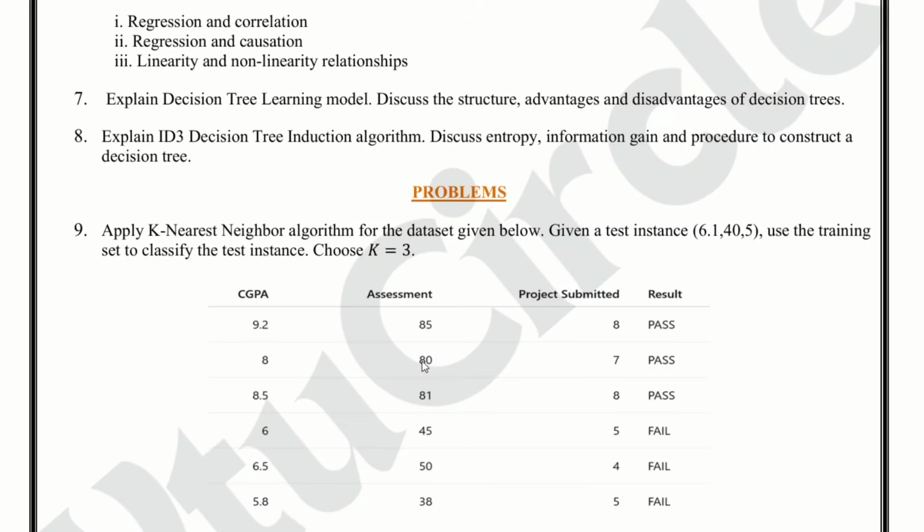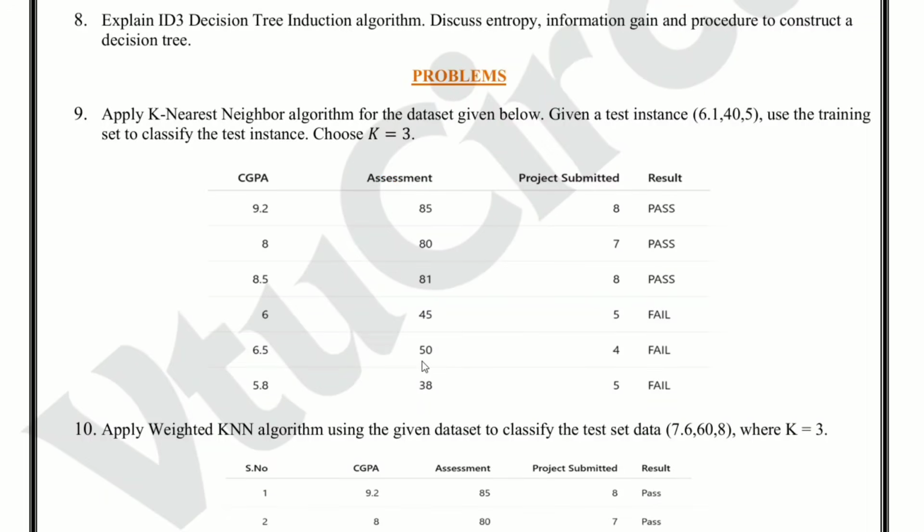Now module 3 problems. Question number 9. Apply k nearest neighbor algorithm for the data set given below. Given a test instance, 6.1, 40, 5. Use the training set to classify the test instance. Choose k equal to 3. Practice distance calculation and choose the nearest three neighbors. This is a very important question.